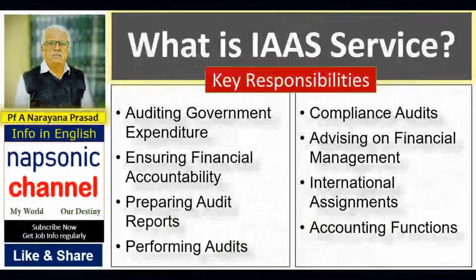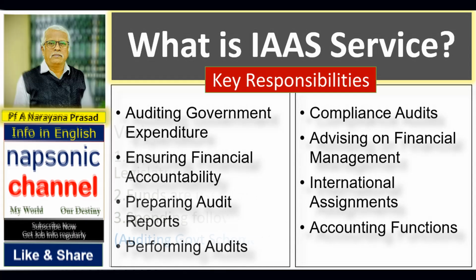The key responsibilities of IA&AS are auditing government expenditure, ensuring financial accountability, preparing audit reports, performing audits, compliance audits, advising on financial management, international assignments, and accounting functions.